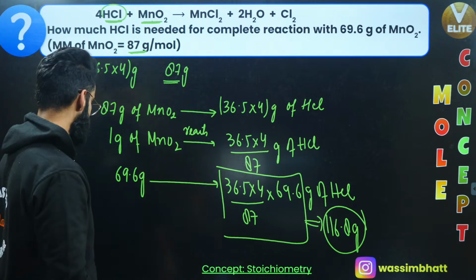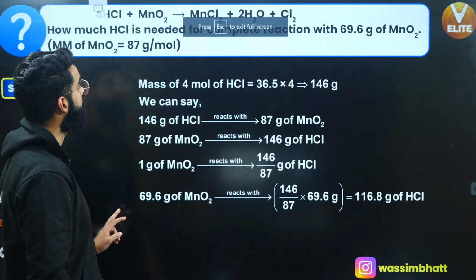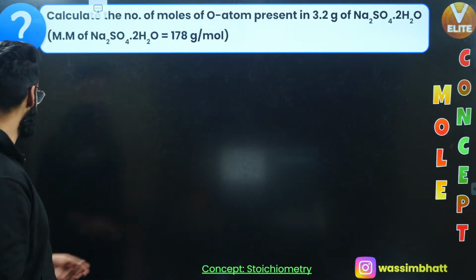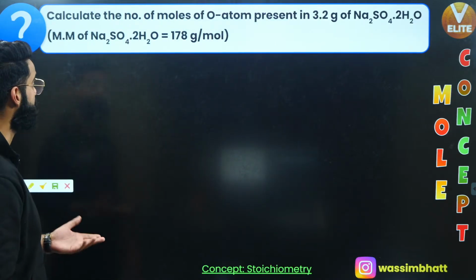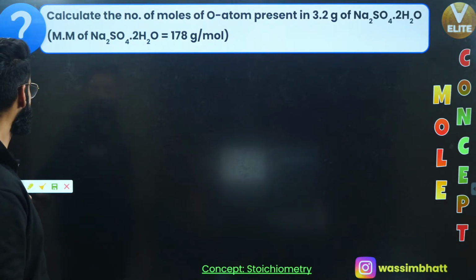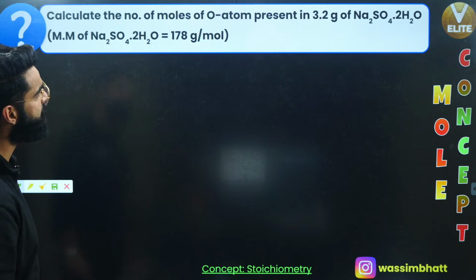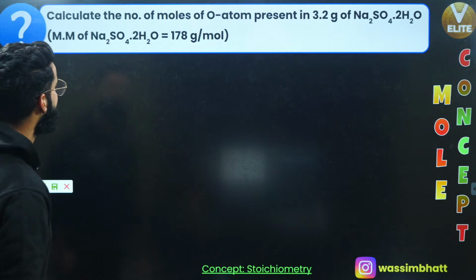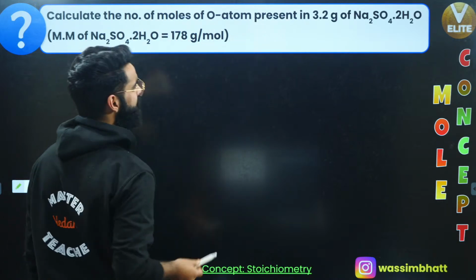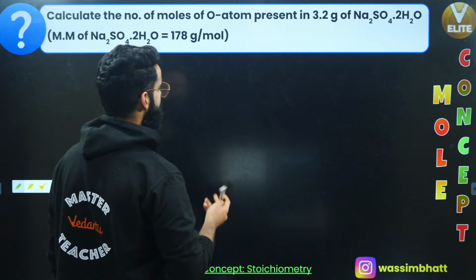Okay, perfect. So let's move on to one more question. This is one more simpler question. You can solve this as well, I'm sure. Calculate the number of moles of oxygen atoms present in 3.2 grams of Na2SO4.2H2O. It's a simple question, guys.